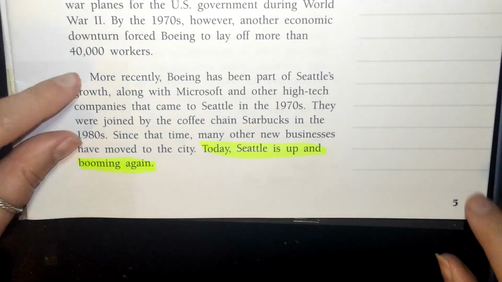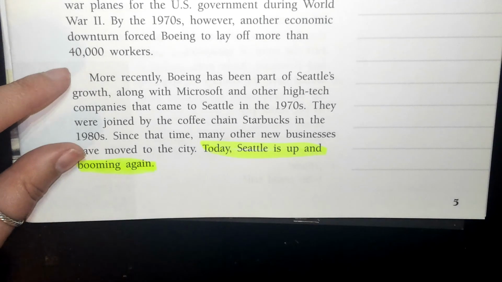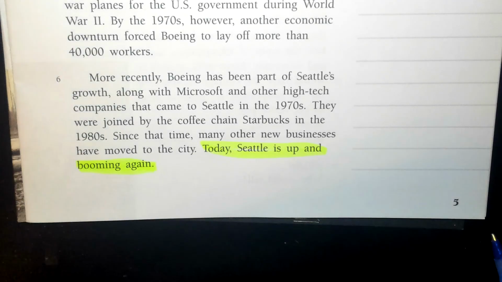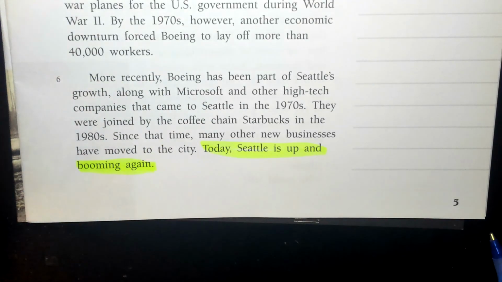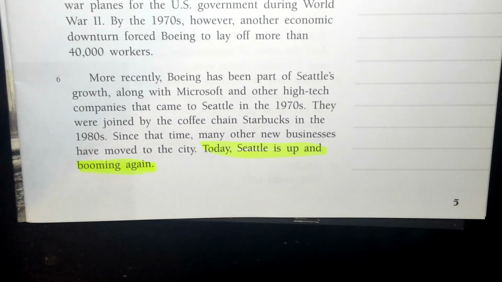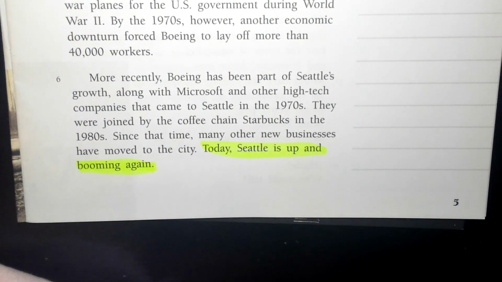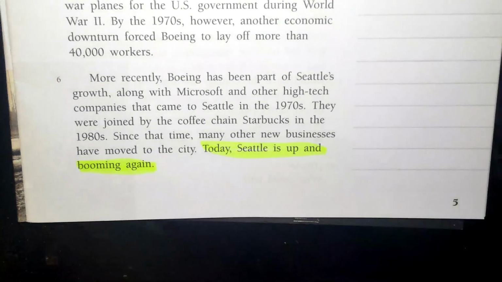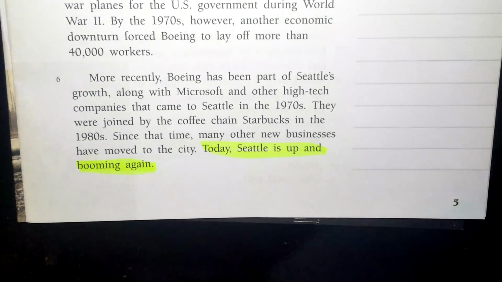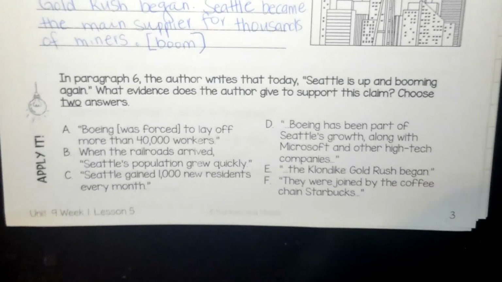Okay, so what 2 pieces of evidence and what 2 reasons do they put in here that prove to me that Seattle is up and booming again? Remember, booming is good. So what is going on in Seattle that means that it is up and booming again? So go ahead and read paragraph 6, and then you can go ahead and circle your answer choices. Okay, so now that you've read paragraph 6, we're going to go ahead and look at those answer choices. So remember, we're looking for boom reasons.